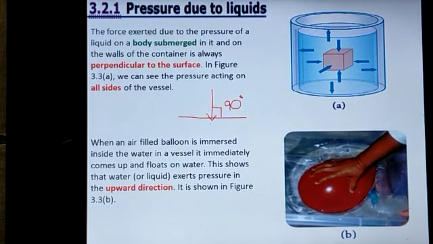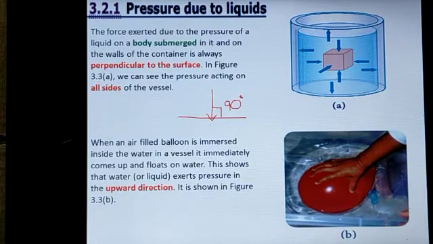That means what? We can take a balloon and blow it. After blowing the balloon, we tie the mouth of the balloon tightly. Then we try to immerse the balloon inside the water. Once we remove our hand, the force applied on that balloon, immediately it comes in the upward direction. Immediately it comes up and floats on the water. What is the reason for that? This shows that water exerts pressure in the upward direction.